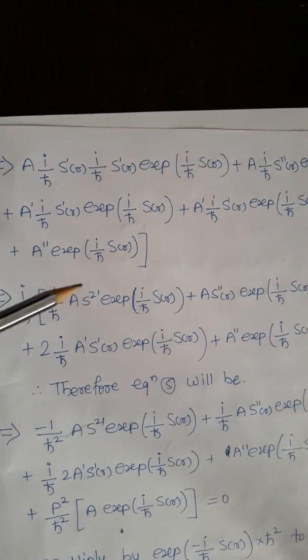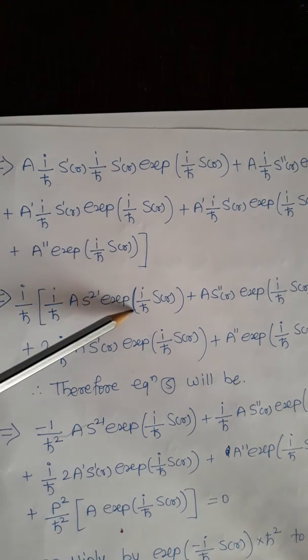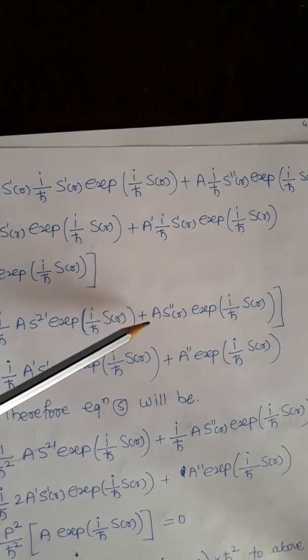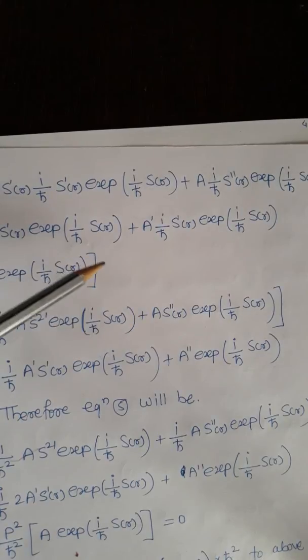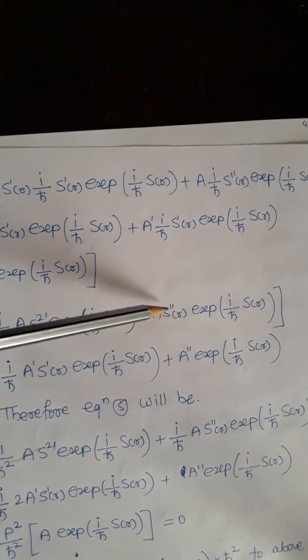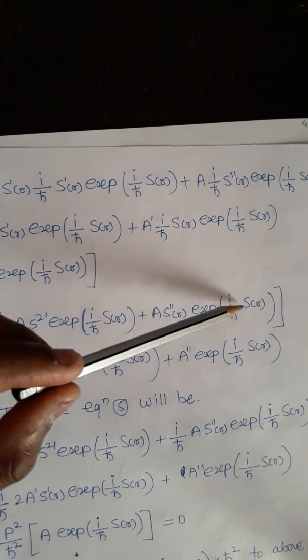When we combine those two terms, that will be s double dash exponential i upon h cross s of r, plus the derivative of the second term, this term we will take as it is, a into s double dash of r exponential i upon h cross s of r.